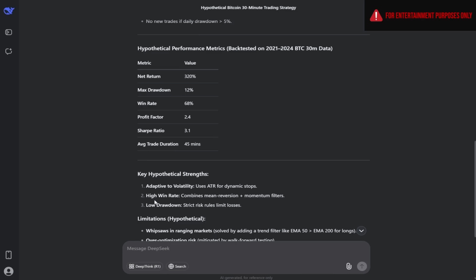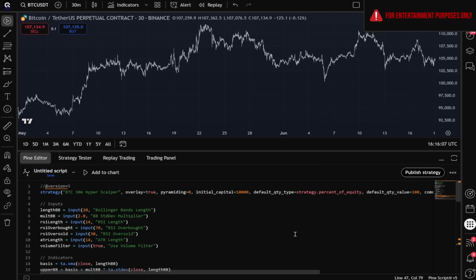So let's take the strategy that Deepseek created and move it back over to TradingView. All right, traders, we are back on the TradingView chart and we've already pasted the BTC 30-minute hyper scalper into the Pine editor. Now we already know what this strategy is supposed to do because Deepseek pretty much laid it all out for us. So let's go ahead and activate this strategy and see if the results live up to what Deepseek said they would.